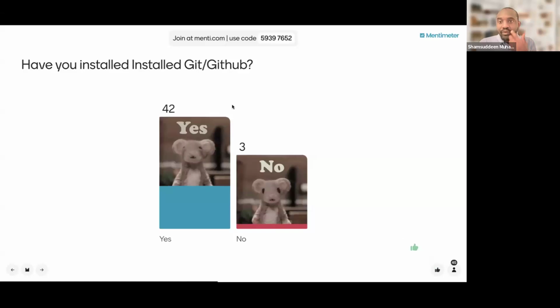What about Git? Have you installed Git and GitHub? The majority of the teams, I can see 44 people, have already installed Git, right? So this is cool. We can see the majority of the teams have it.